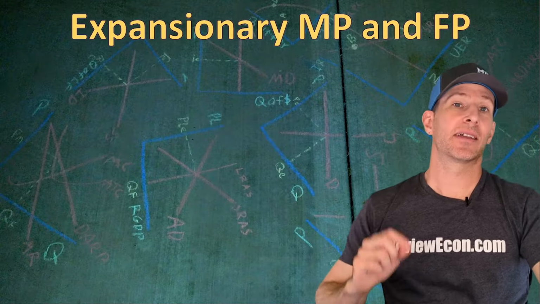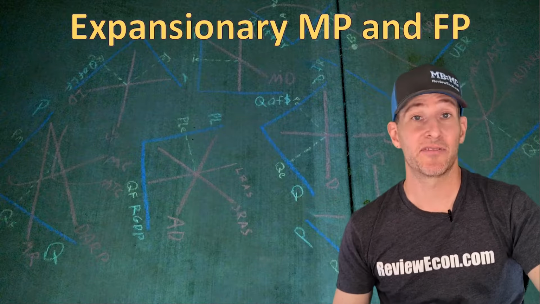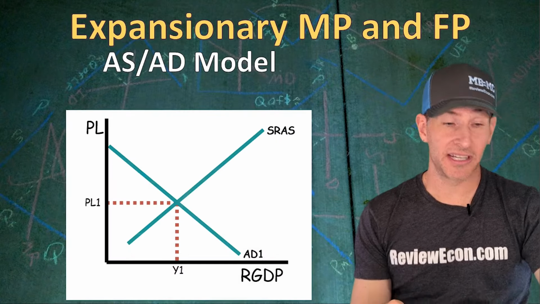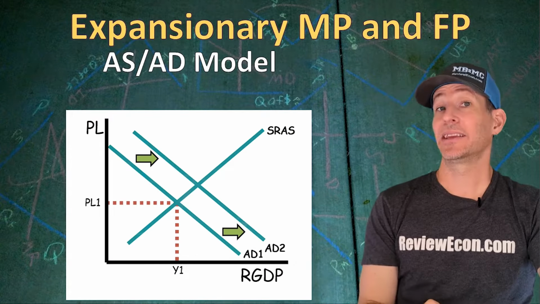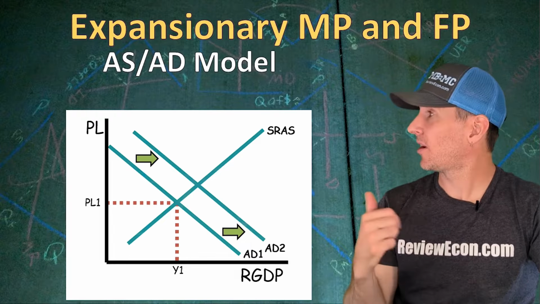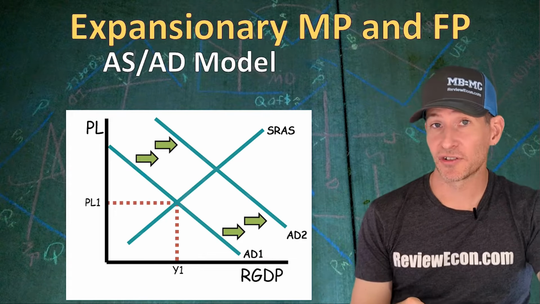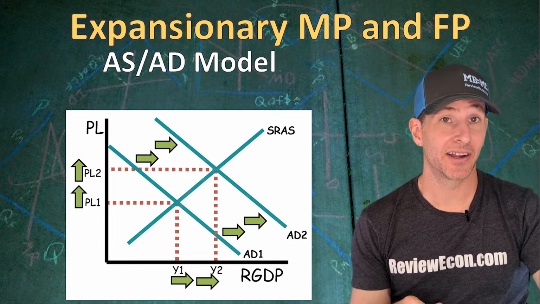So first, let's take a look at the impact of expansionary monetary policy and expansionary fiscal policy. In the ASAD model, the monetary policy is going to give us a rightward shift of that aggregate demand curve. And the expansionary fiscal policy is also going to give us a rightward shift of that aggregate demand curve. Both of those shifts are going to result in higher price levels and higher real output.